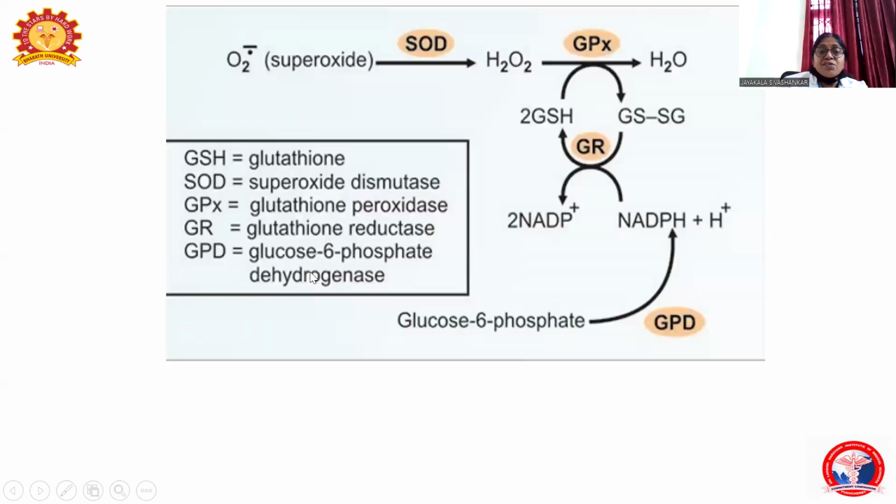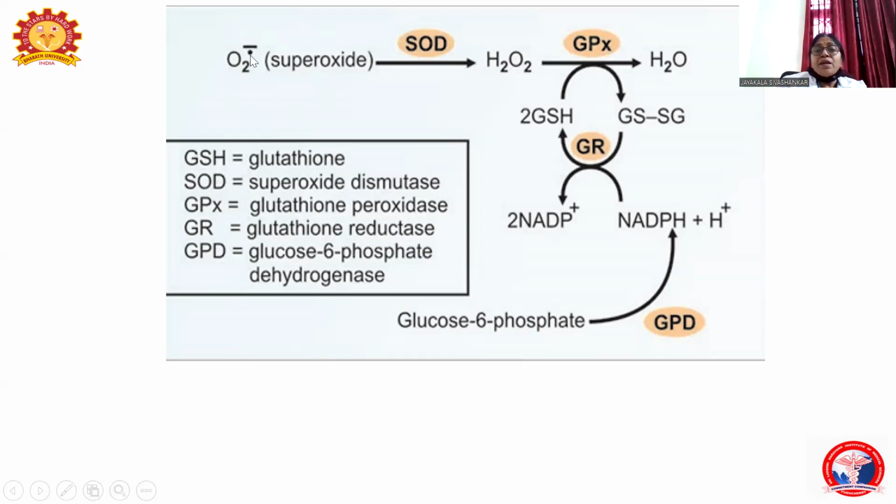I'll explain this and show it in the pathway. The superoxide anion O2 and H2O2 are the free radicals formed during the synthesis of RBC. When a molecule is superscripted with a dot, it shows it is a free radical. Superoxide is a free radical. Hydrogen peroxide, H2O2, is also a free radical, though it is not superscripted.